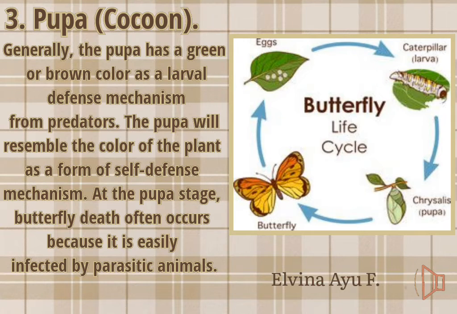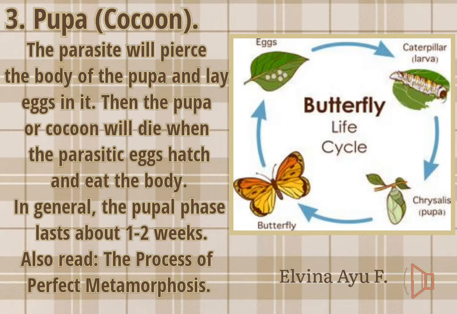Generally, the pupa has a brown color, which serves as the larva's defense mechanism from predators. The pupa will take on the color of the plant as a form of self-defense mechanism. The pupa stage of a butterfly is often threatened by parasitic animals. The parasites will feed on the body of the pupa. Generally the pupa phase lasts about 1 to 2 weeks. As we read, the process of perfect metamorphosis.